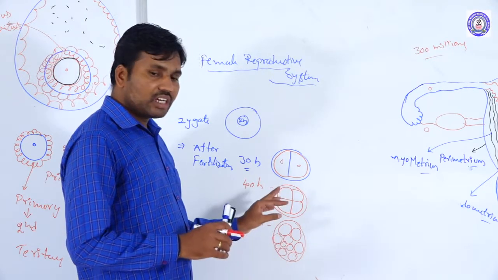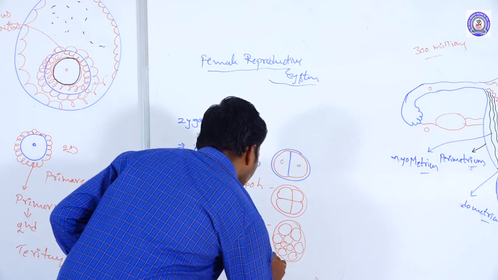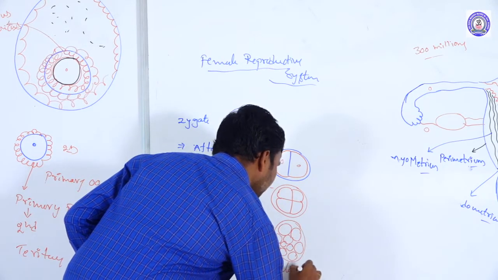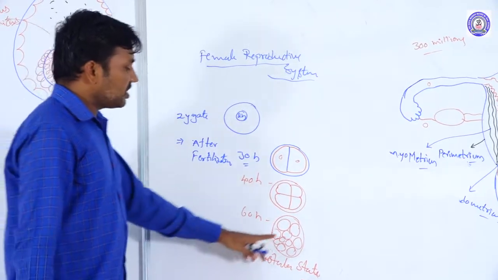So this state is called the blastula state. The blastula is forming. This is the 8 cell stage.